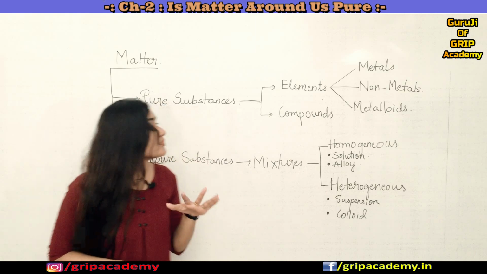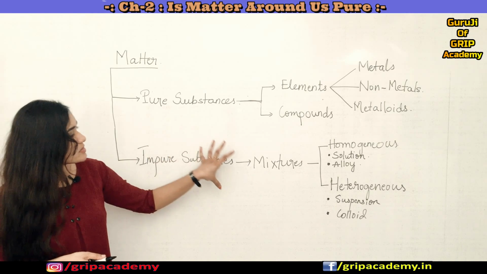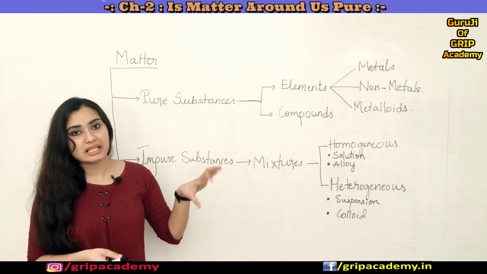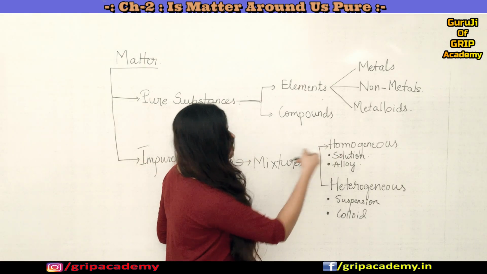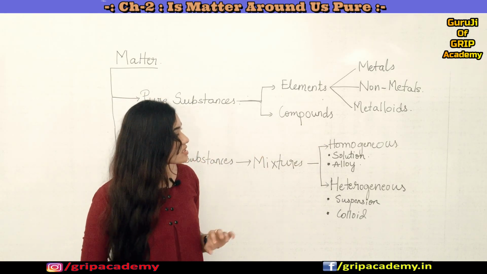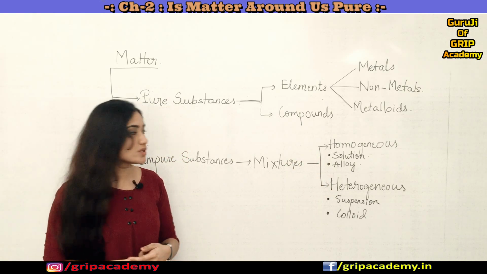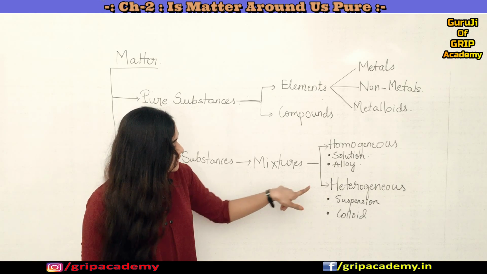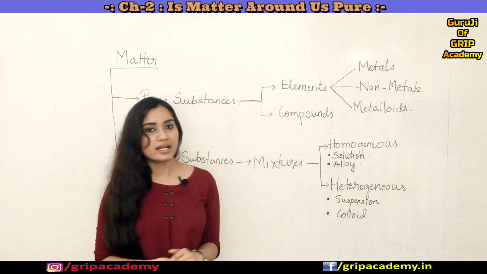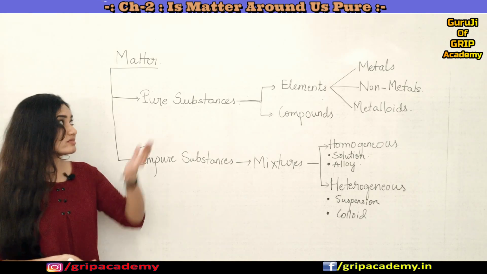In the impure substances we have mixtures, and these mixtures can be classified into homogeneous mixtures and heterogeneous mixtures. In homogeneous mixtures we'll study solutions, which you can even call true solutions, and alloys. And in heterogeneous mixtures we'll study suspensions and colloids. So this is all about the classification of matter.